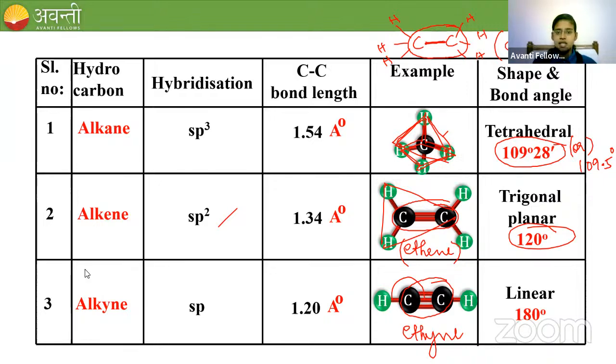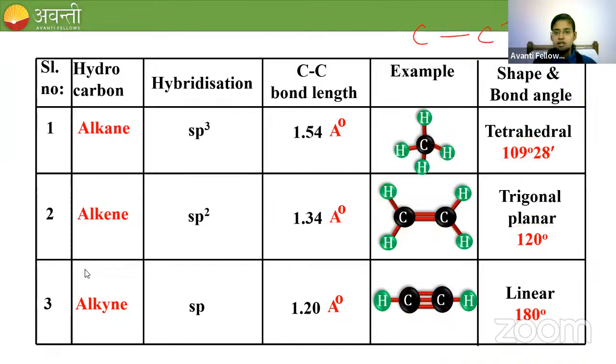So C2H6, right? 6 hydrogens are here. So the hybridization of both the carbons is sp3, tetrahedral. Around the first carbon, if I try to connect the atoms, I will get a tetrahedral like this, right? This is one tetrahedral. And if you connect the atoms which are attached to the second carbon, you'll get another tetrahedral. So two tetrahedrals will be like this. Clear? Shall I go for the next slide? Okay.